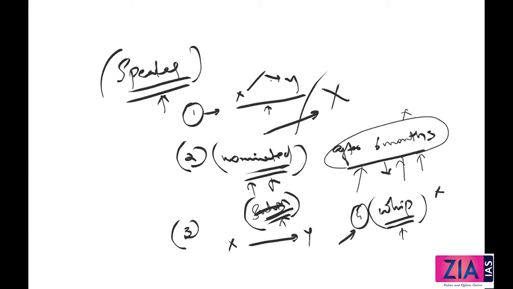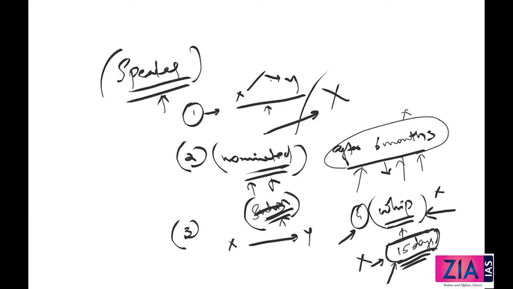But before that, one more condition is there. Within 15 days, guys, you went against the whip which is issued. This has happened many times, recently also. And within 15 days, if you can convince the political party, this is the reason why I voted against, and the political party condones it, then there is no problem. Then that won't amount to defection. But if it is not condoned by the political party, that amounts to defection.